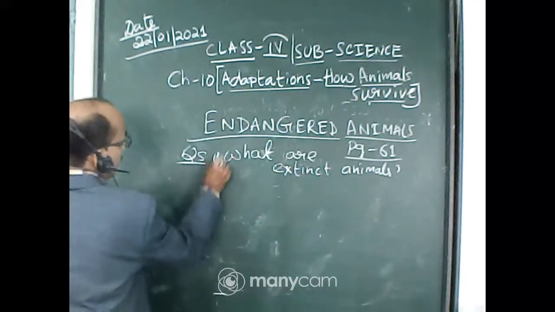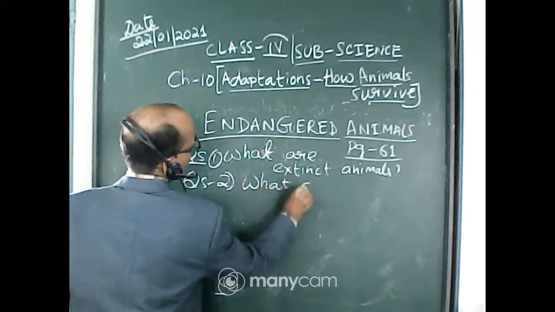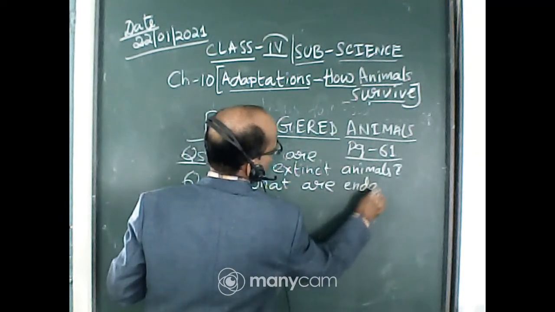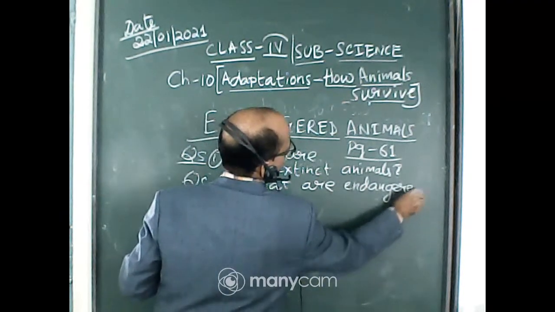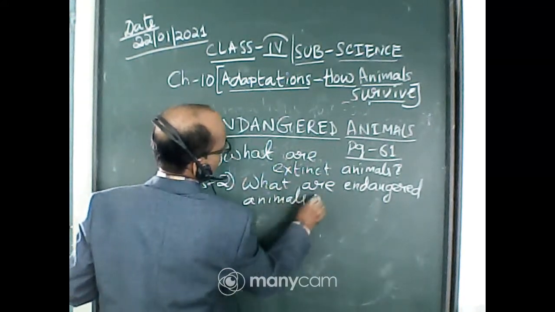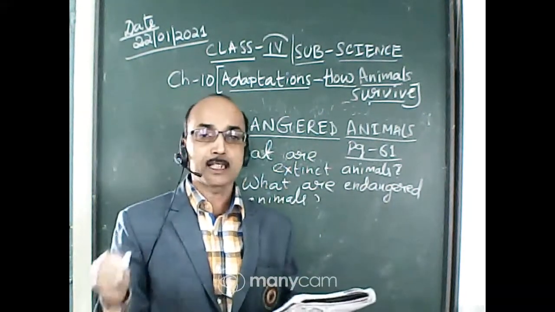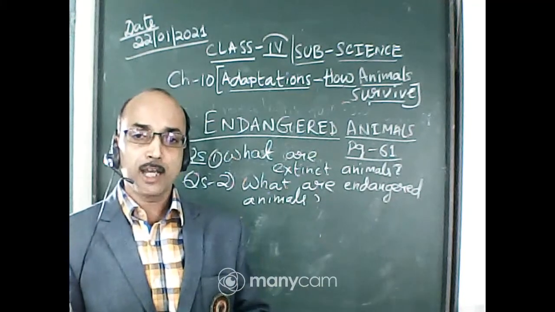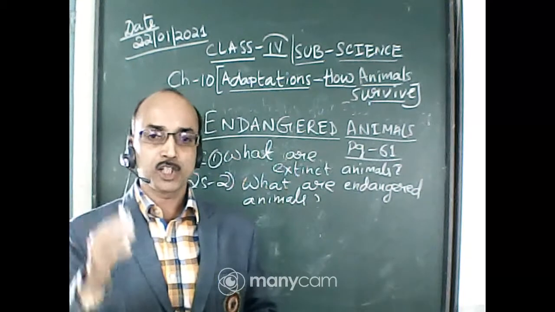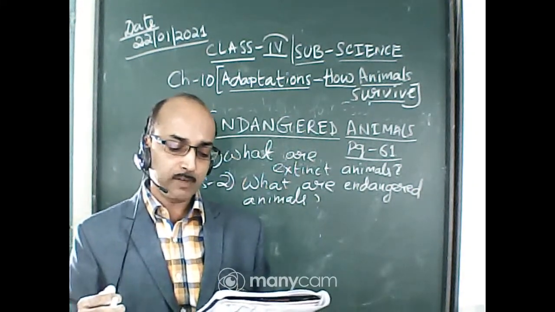So next question is question number 2. What are endangered animals? Such animals that are in danger of becoming extinct are called endangered animals. They are not extinct, they are on the verge of extinction. Okay, they are endangered animals. Tiger and giant panda are examples of endangered animals.